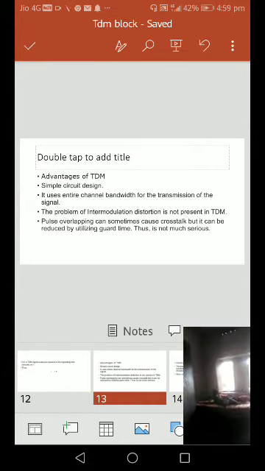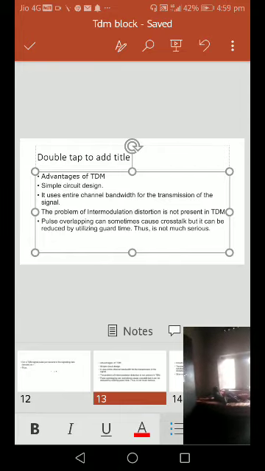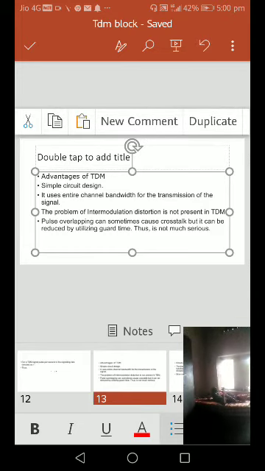What are the advantages of time division multiplexing? The advantage is that the circuit design is very simple. It is simple to construct the circuit for transmission of the signal. The basic advantage is that the device and circuit design are simple to construct.